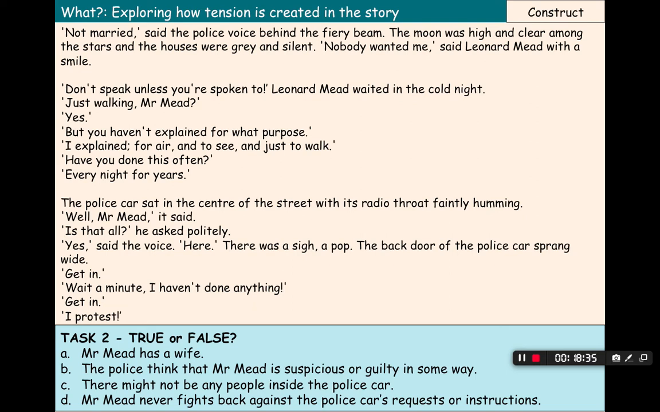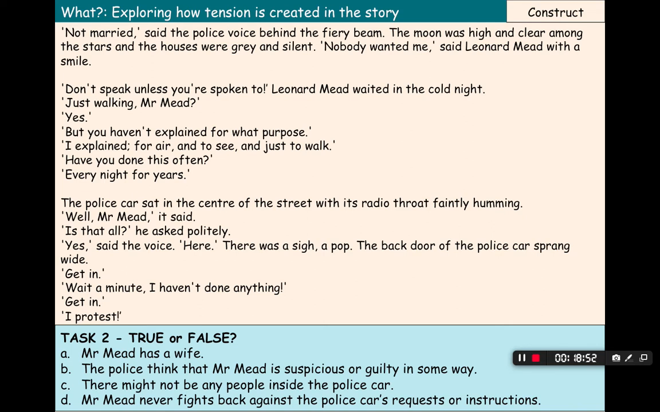It's just like the police car is kind of on its own, like there's a voice coming out of a speaker and then the door pops open. Nobody actually gets out of the car to open that door. So the answer to question C is true. We're not sure, but there might not be anyone in that car.